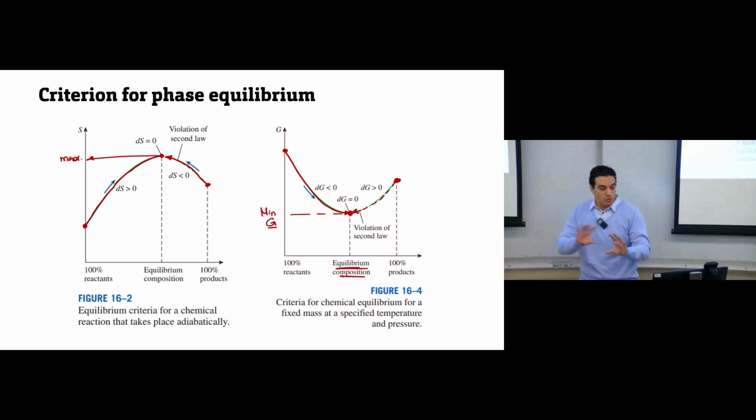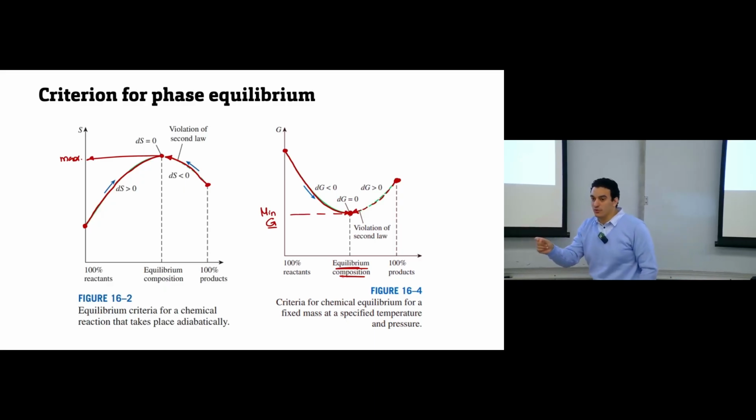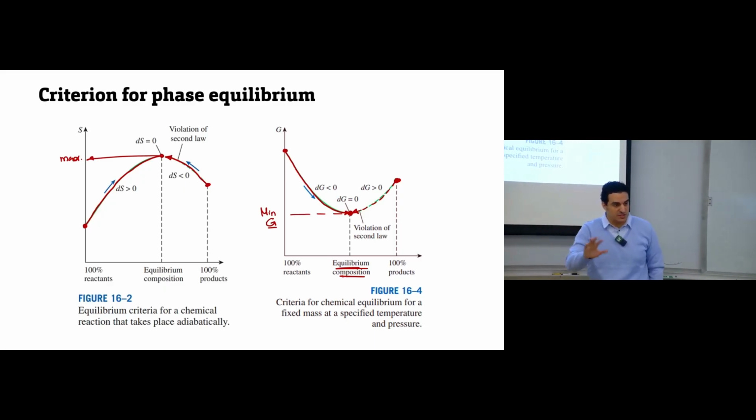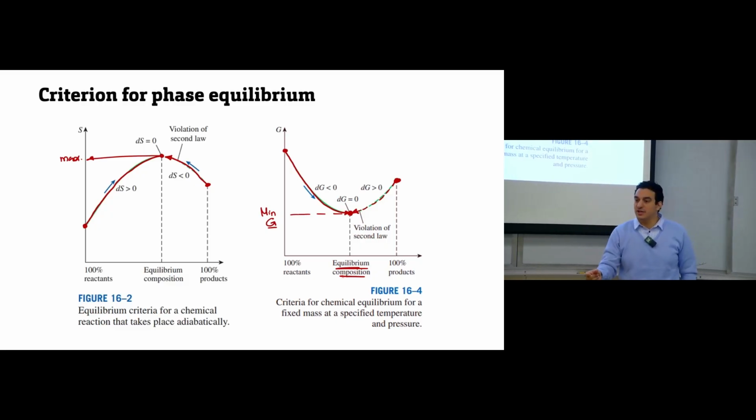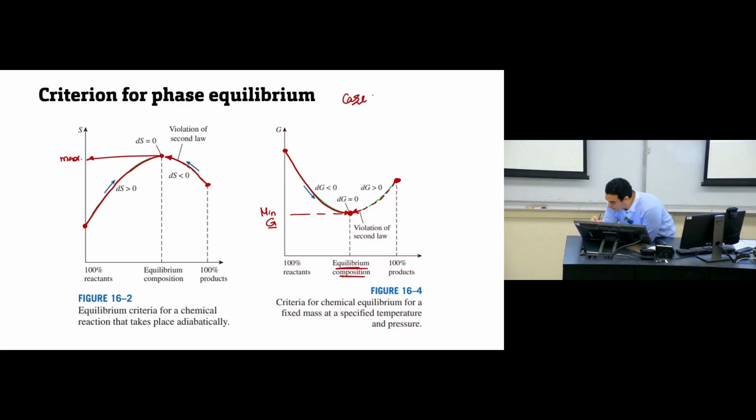So combining the first and second law of thermodynamics gives us an indicator that you can use to know the direction of the process, if you know the total entropy change of the system and surrounding, or if you have the Gibbs free energy of the system. Total entropy change is increasing, but Gibbs free energy decreases. So if you have case 1 and case 2, and here I have information of the system, and for this system I know the entropy of the system S1 and S2, and S1 is more than S2,